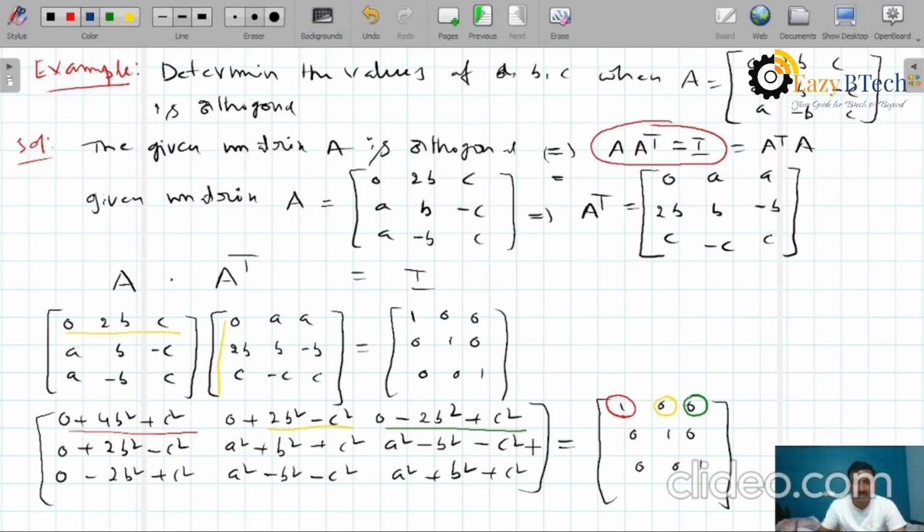Equality is between these two matrices. Therefore, the corresponding elements are equal. Similarly, this element is equal to this element only.